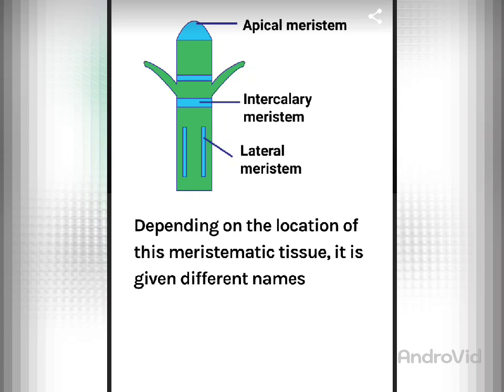Here is the diagram. You can see that the apical meristem is found at the top, intercalary is found in the middle, and lateral meristem is found on the sides of the stem. So depending on the location of this meristematic tissue, it is given different names. As you can see, apical means top. That is why this tissue is called apical meristem. And in the second point, why is this meristem known as intercalary? Because it is found in the middle portion. Similarly, lateral meristem is called lateral meristem because it is found on the lateral sides.